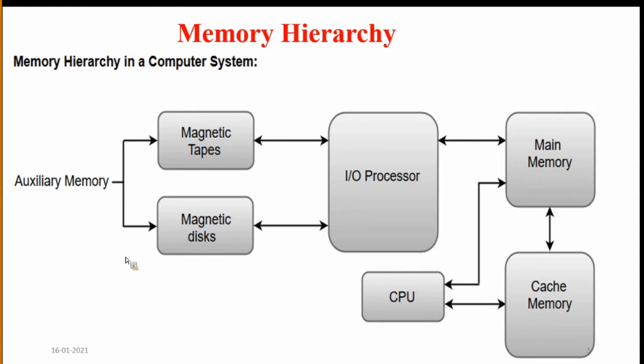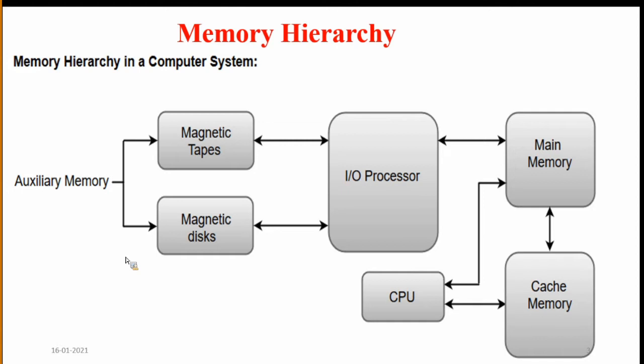So we use auxiliary or secondary memory. It is also called non-volatile memory. Why? Because when you switch off the computer, the auxiliary or secondary memory content will not be lost. It stays stored permanently in the computer unless we delete the data. Here we use two types: magnetic tapes and magnetic disks.